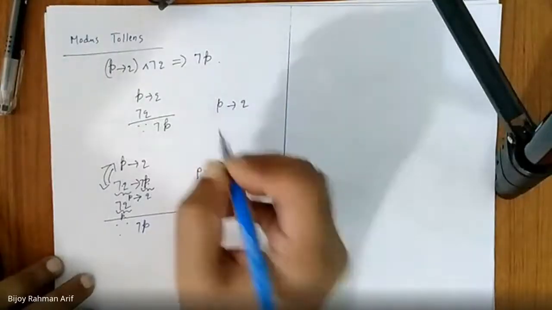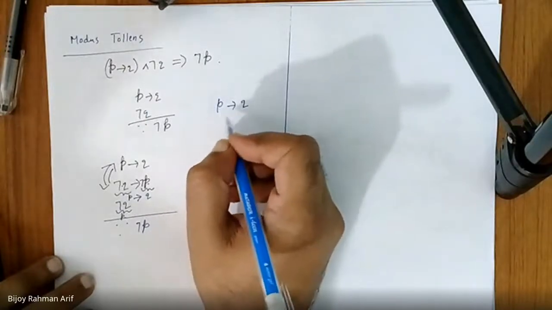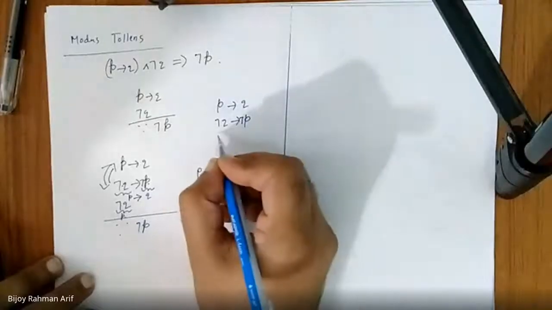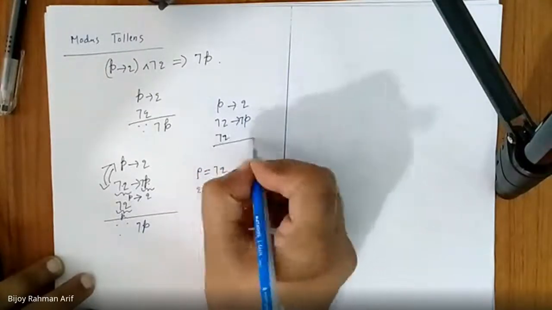No, sir. Can you repeat again? P implies Q. Then what is the contrapositive of this? Not Q implies not P. Now, not Q is also true. Then what would be the conclusion?